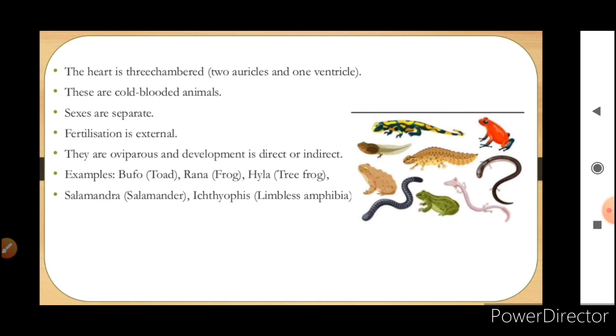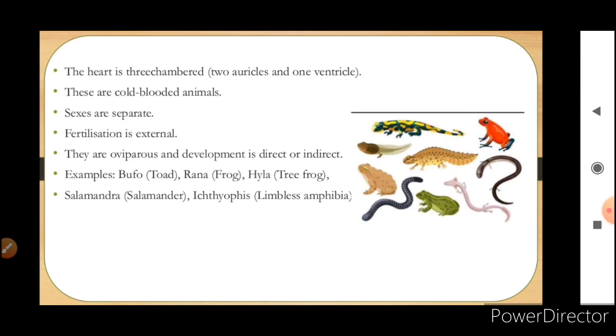Sexes are separate. Fertilization is external. They are oviparous animals, means egg-laying animals, and development is direct or indirect. Development can be direct, that is the adult form and the larval form are similar in look, or indirect, where the larval stage goes through a process which is metamorphosis, and then looks like the adult animal.